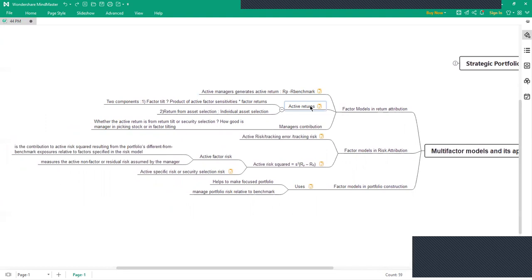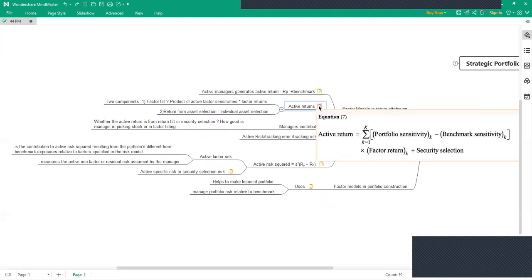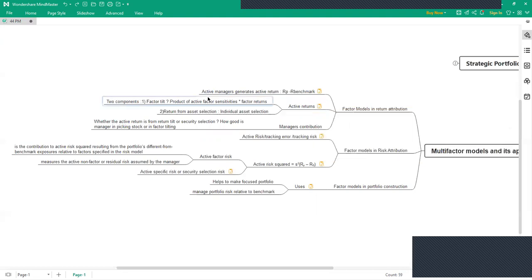How to consider if the active return is because of management skills, or because of factor, or because of asset selection. They have given some formula over here, so you can go through this formula when you get this sheet. Basically, active returns are calculated based on two components over here. One is factor tilt and second is return from asset selection.